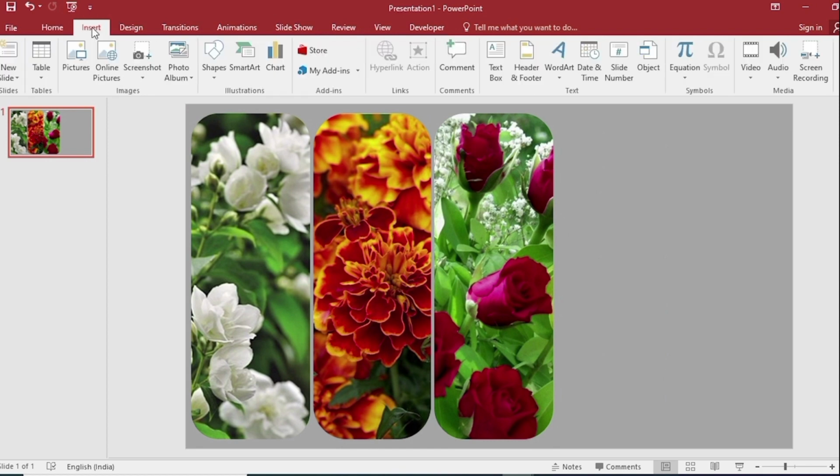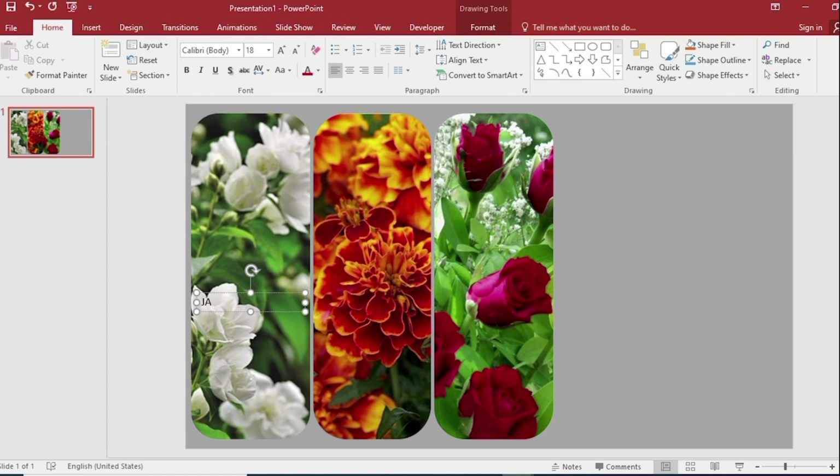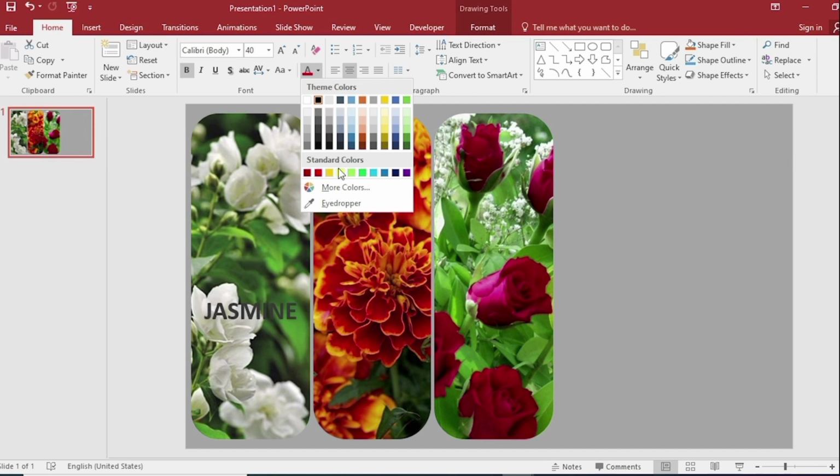Go to Insert. Select text box and write Jasmine here and center your content. Make your text a bit bigger and make your text bold. Change the color of your text.